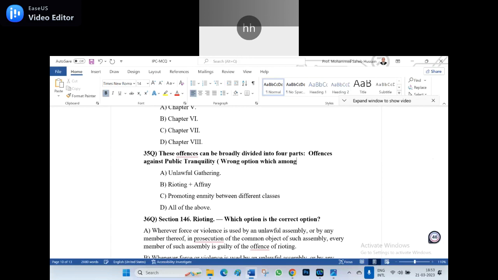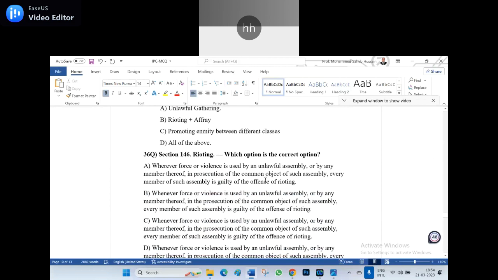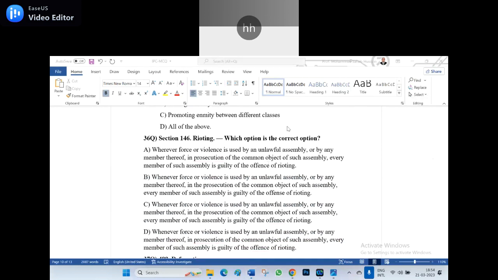Which among the 4? That is the right way. So the wrong answer is A, unlawful gathering. It should be unlawful assembly. Now 36th question. Participants, anyone can unmute and read the 36th question.